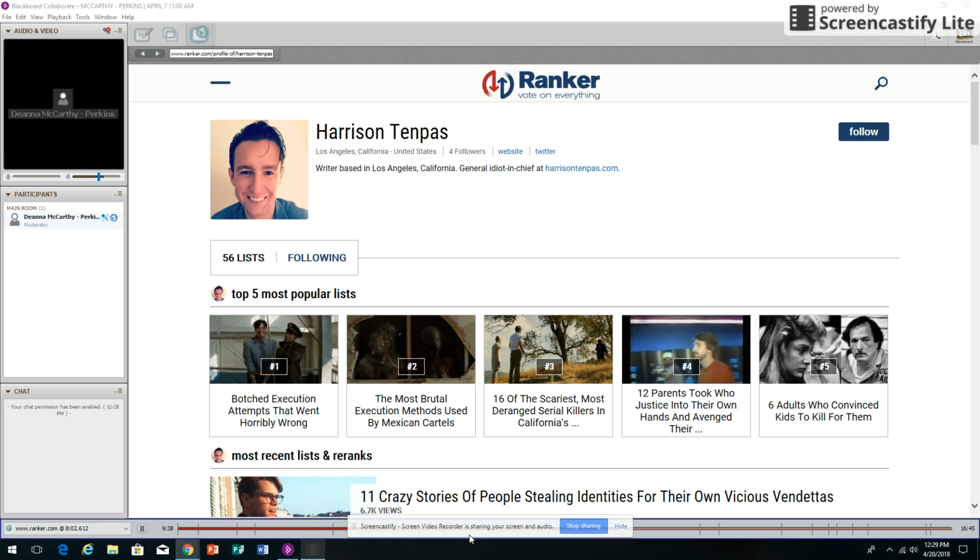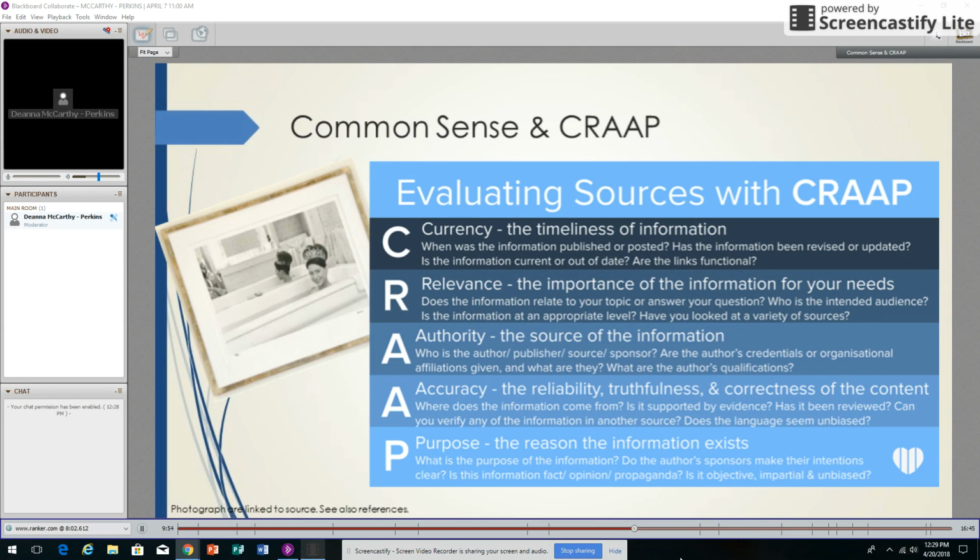And also, I did look up Wikipedia and see what they have to say about Ranker, and it says, quote unquote, Ranker claims to be one of the largest databases of opinions with more than 250 million votes gathered over 1 million items. So right there, you can tell what is the purpose. Is there propaganda? Is it impartial or is it unbiased? No. It is propaganda. It is biased. It's an opinion site. So Ranker's not going to be the one that you really want to cite, okay?